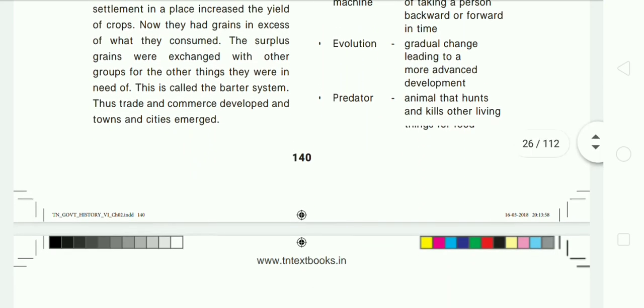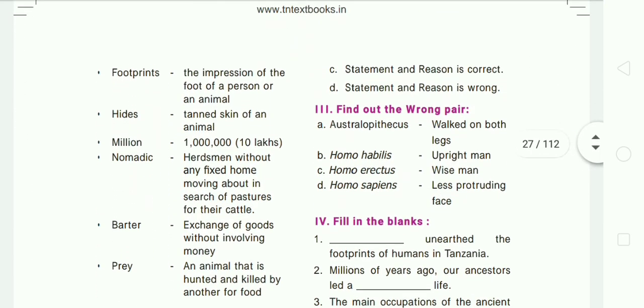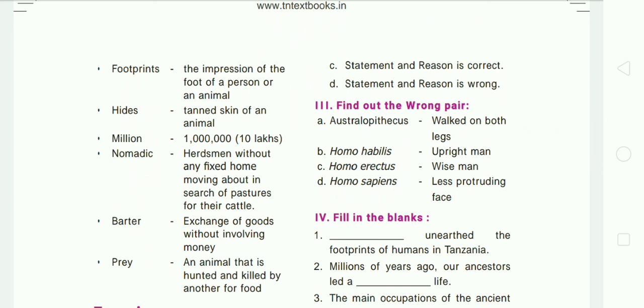The next one is footprints. What is meant by footprints? The impression of the foot of a person or an animal. Next one, hide. Hide means tanned skin of an animal. Next one, million. One million is equal to 10 lakhs.